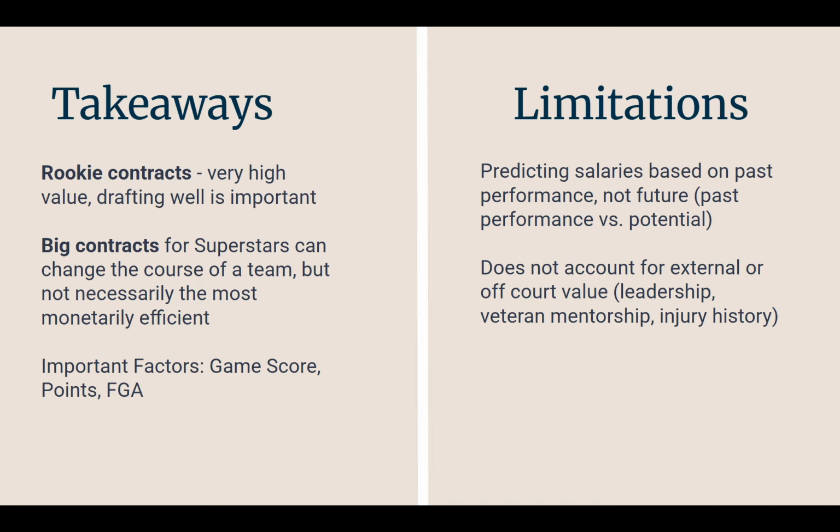And then big contracts for superstars can change the course of a team, but it's not necessarily the most monetarily efficient. Like I said, with your Tyrese, your Cade, pick a star and name them. You can sign that player and change the course of your franchise. You can win a chip if you get Giannis, right? In the Giannis lottery. But it may not be the most monetarily efficient way to do it. Not that there is probably a better way to do it.